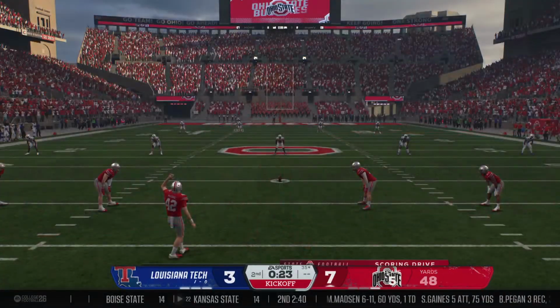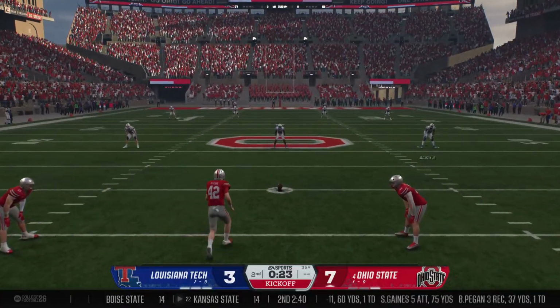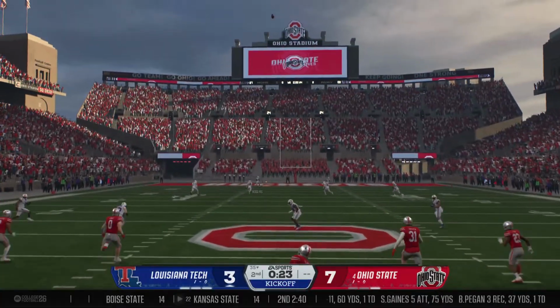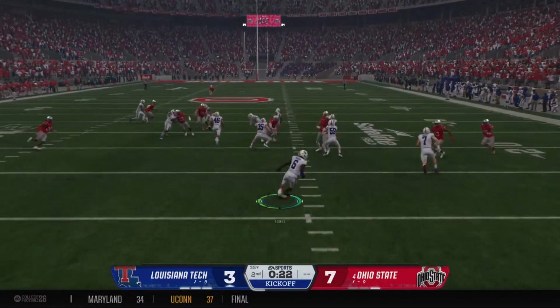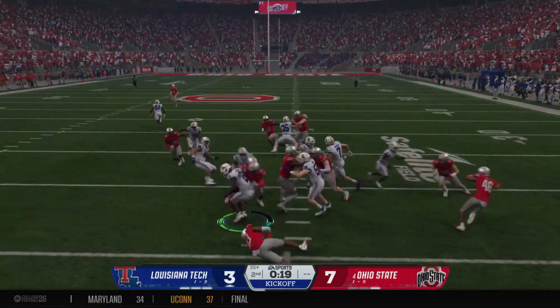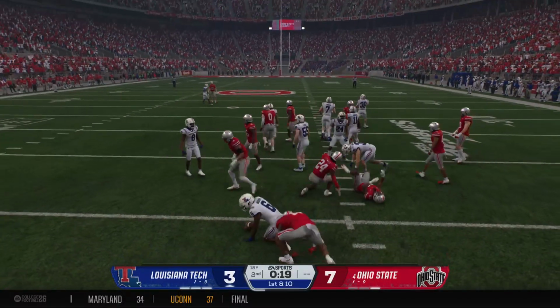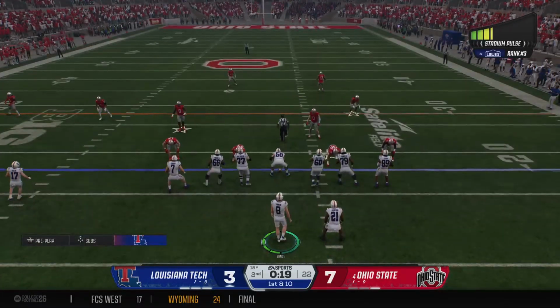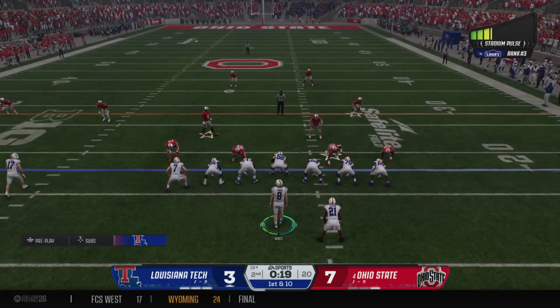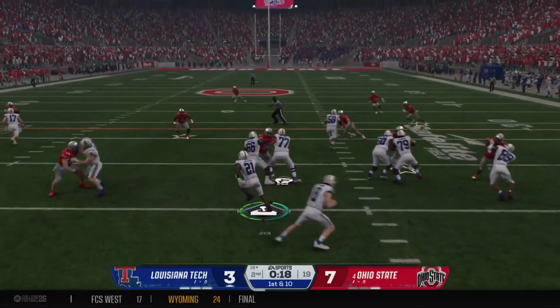A very efficient 5-play scoring drive. And the scoring play came on the 12-yard run. He'll bring it back from inside his 5. He was looking for some running room, but not much to be found as he stopped at the 18. Inside 30 seconds to play in the half. We'll see how aggressive they are on this drive.